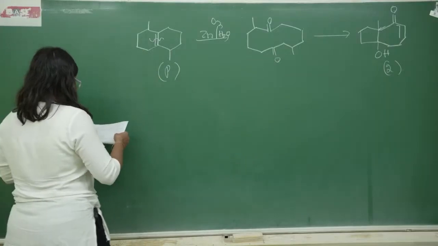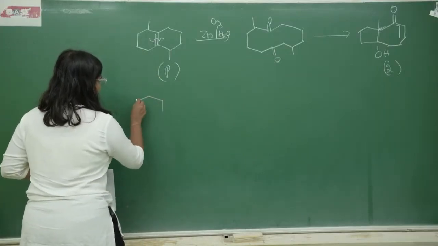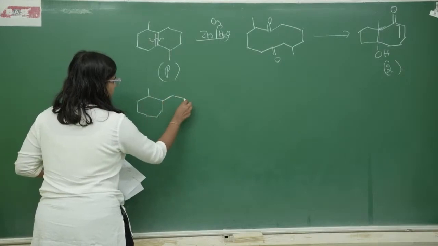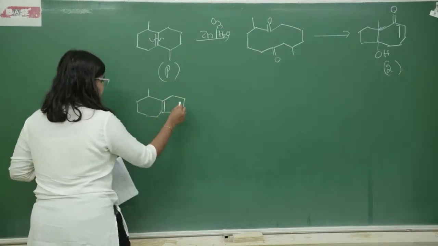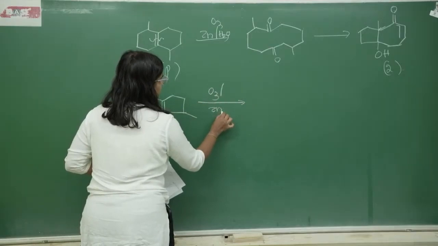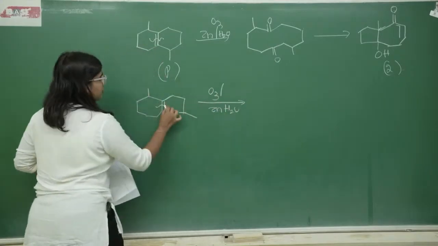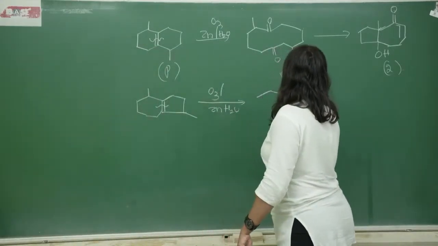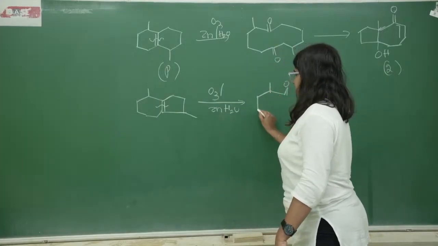Now let's check Q. So Q, one side we have a 7-membered ring and the other side we have a 5-membered ring. The first thing is that it is undergoing ozonolysis. Again, same thing, I need to break the double bond over here and add oxygen. So I am going to get this.